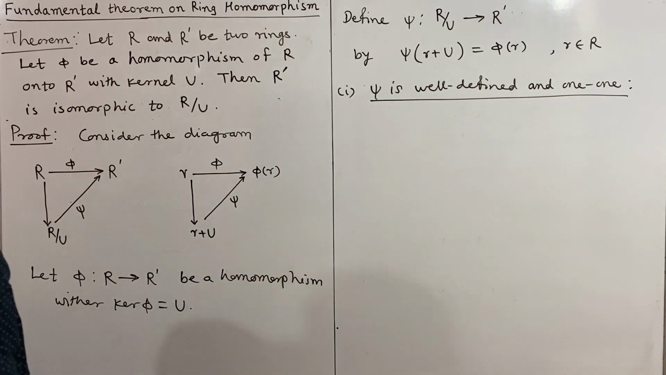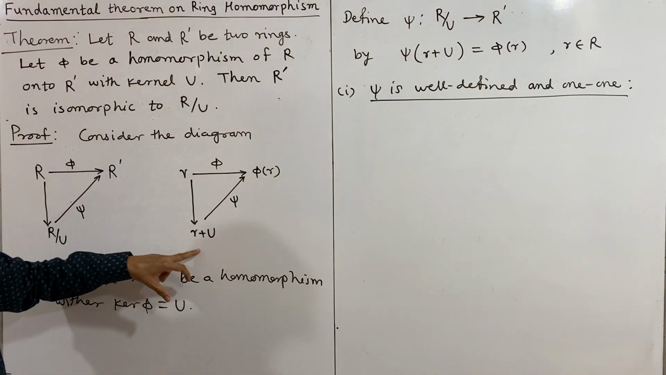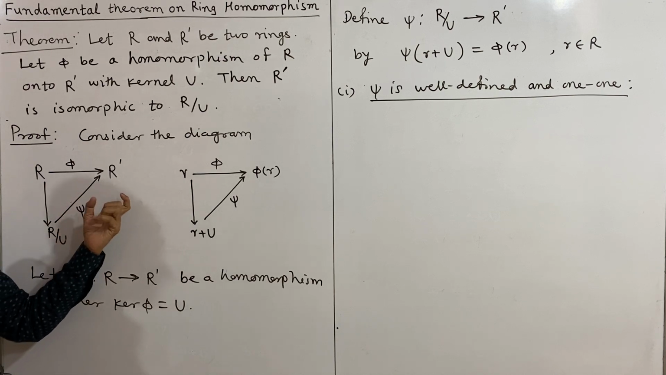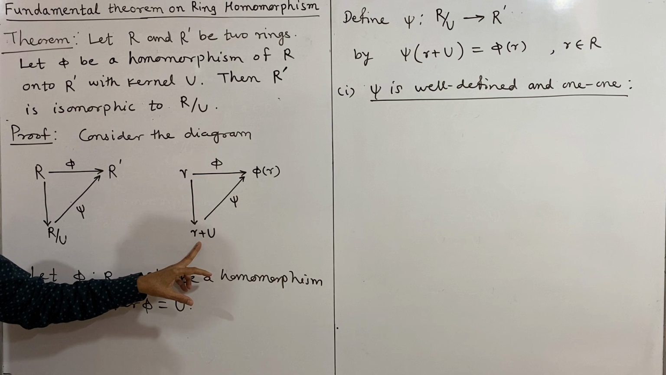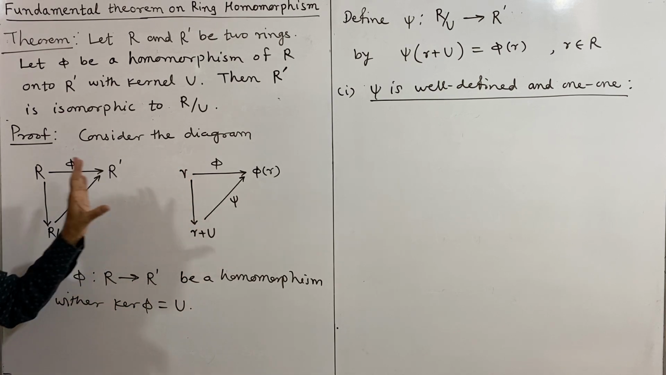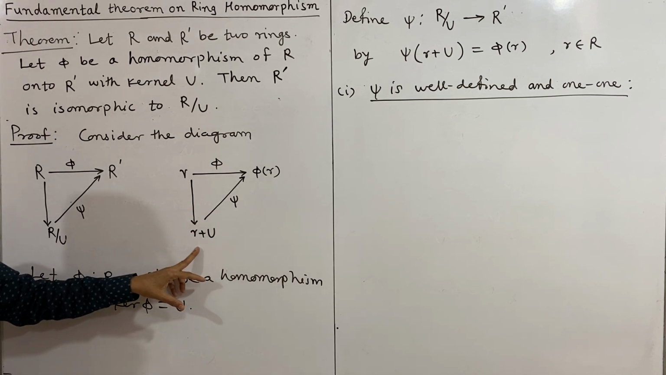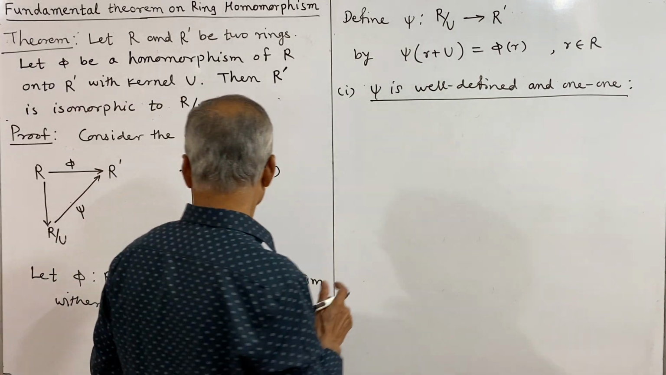So what is the meaning of well defined? See, psi is a mapping between these two sets, R by U and R prime. If you consider two equal elements in R by U, then their psi images must be equal. Then the mapping becomes well defined. So for that purpose we have to consider two elements in R by U, and the elements of R by U are of this form. These are the sets, and the mapping is the same as we have shown in this diagram.